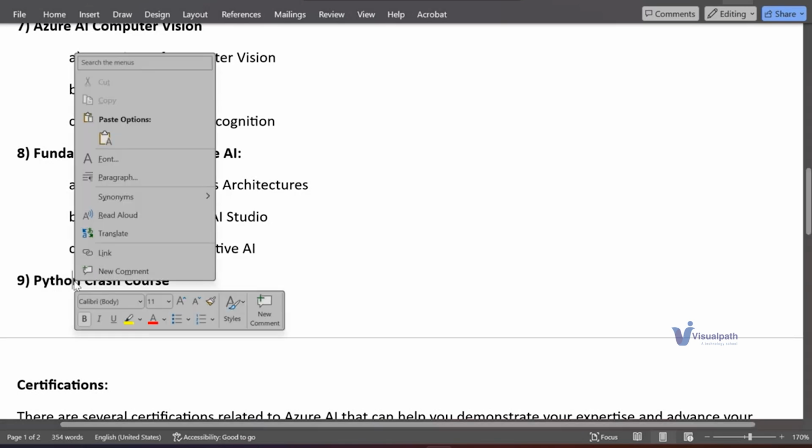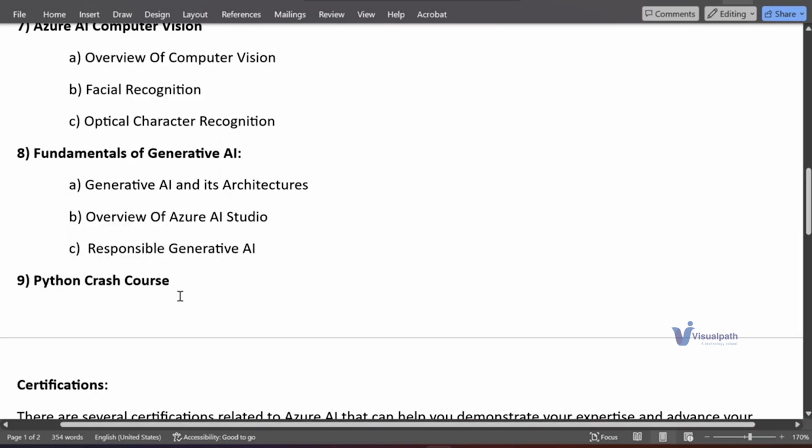So basically Python is a prerequisite. Since many of the people may not be aware of Python, we have introduced this as part of this course. It will be covered in the initial phase.